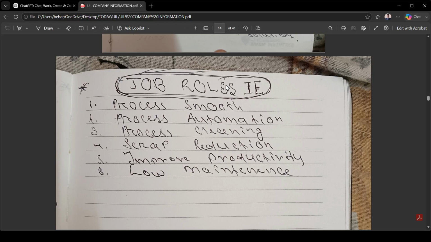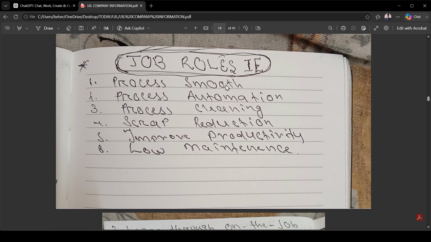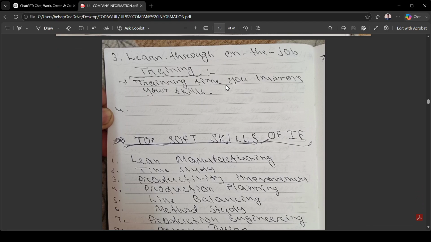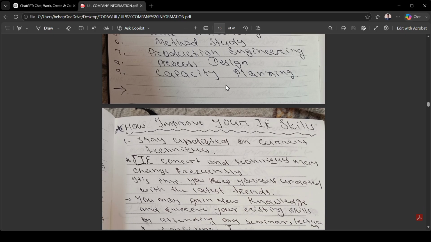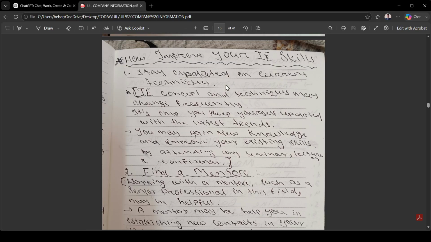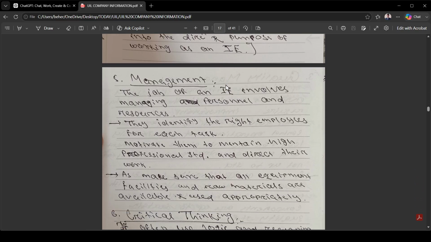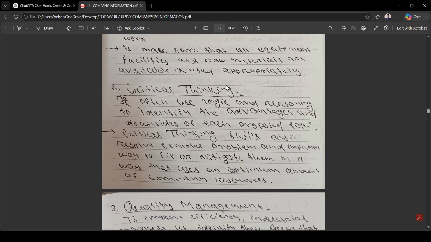Given job roles in IE. So in IE, the job roles are the most important thing. You can read about this. So the top soft skills in IE, you can read about the top soft skills. One by one you can read about all these things, then you can clearly understand.